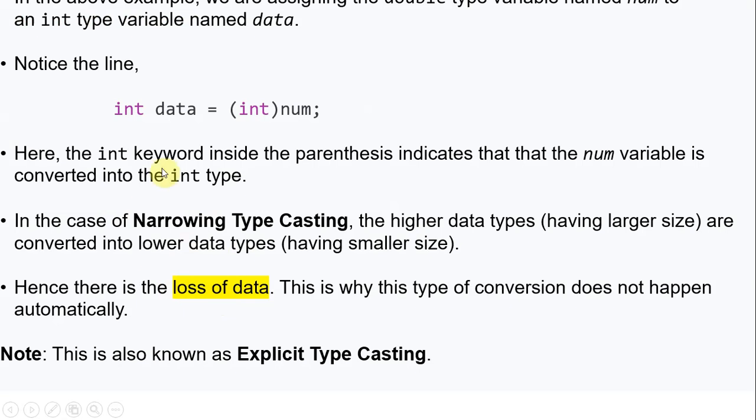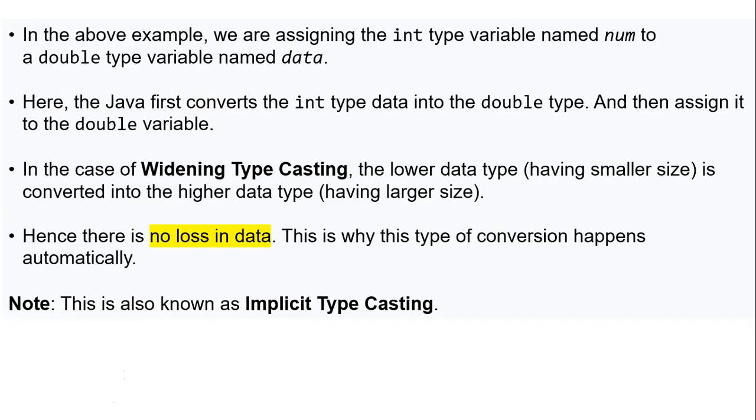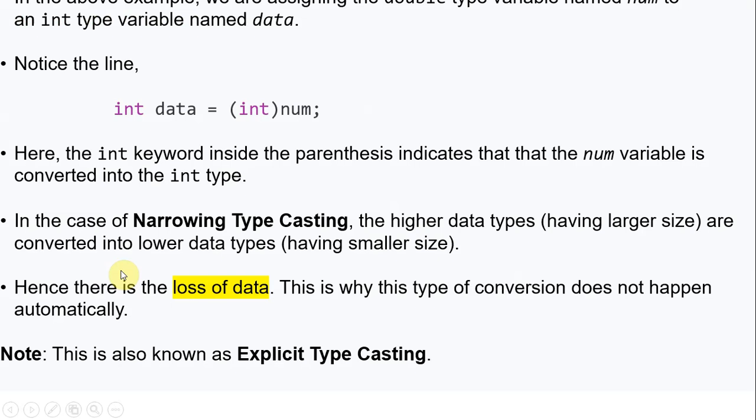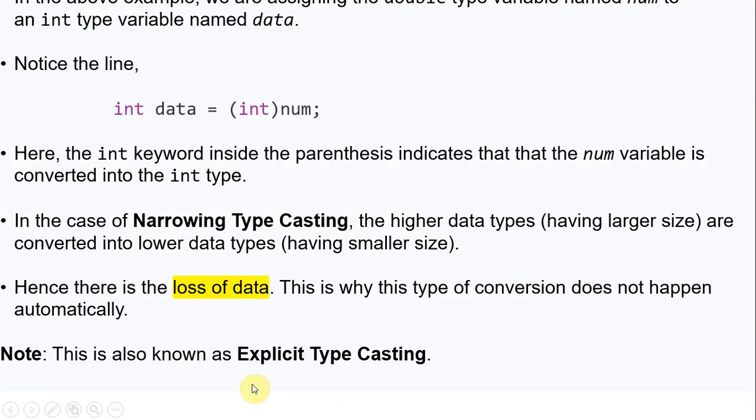This kind of casting is called narrowing typecasting, which means converting higher data types to lower data types. In widening casting we have the advantage that there is no loss of data, but here we have a disadvantage, a loss of data. The actual value of num is 10.99, but after conversion we have 10, which means we lost the 0.99 value. That is a loss of data.